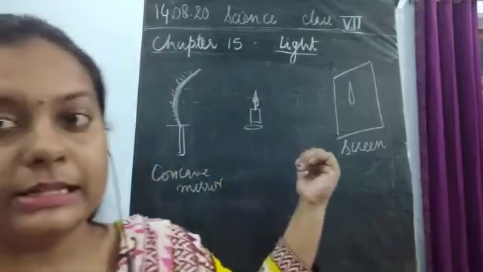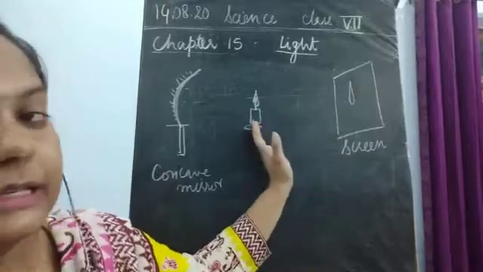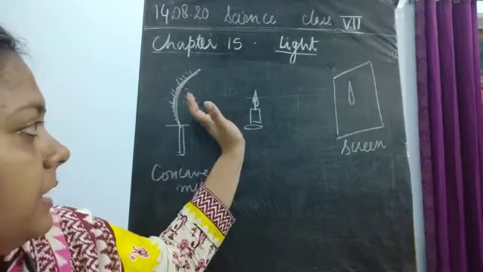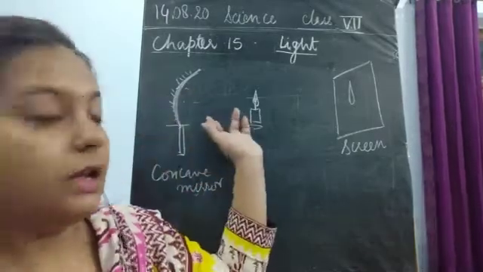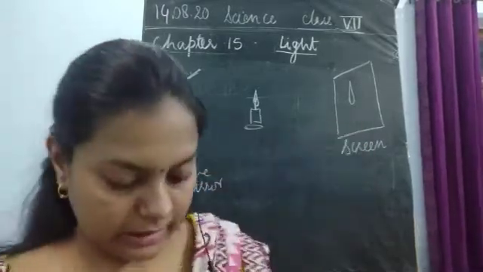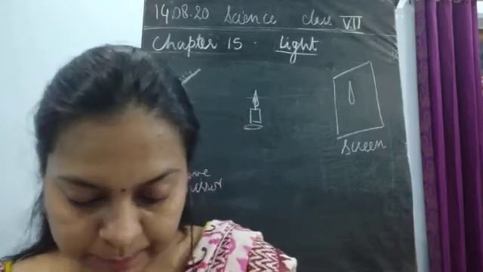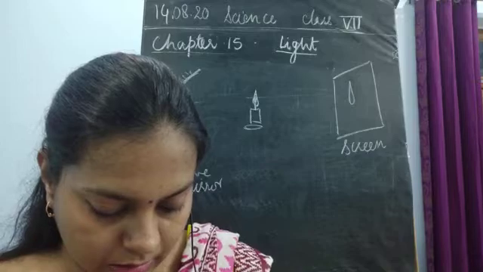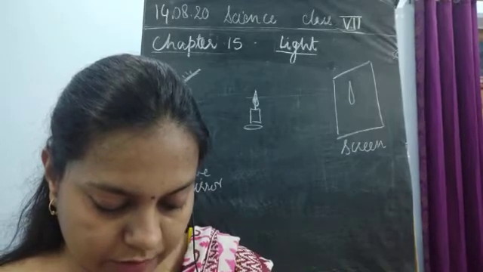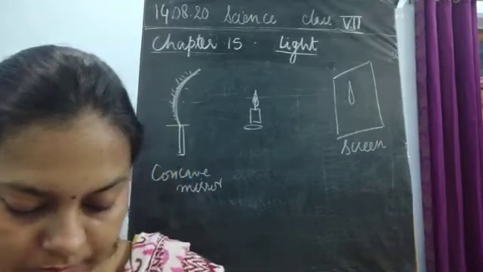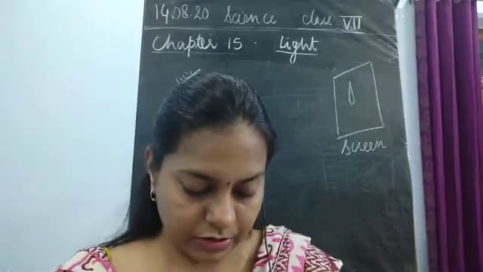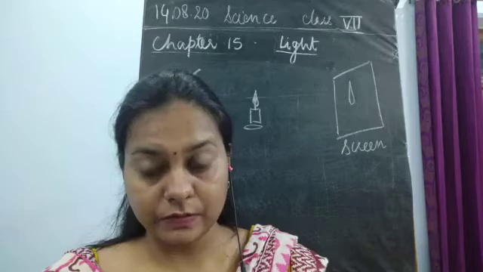So what we have done in this experiment, we have taken the lighted candle in front of the concave mirror. Once we are keeping it in front of the concave mirror, we have to adjust the screen to obtain the image. Now what has happened? So what would be the answer for this question? Make sure that the screen is not obstructed by the light of the candle falling on the mirror. Is this a real image or a virtual image, or is it of the same size as the flame?